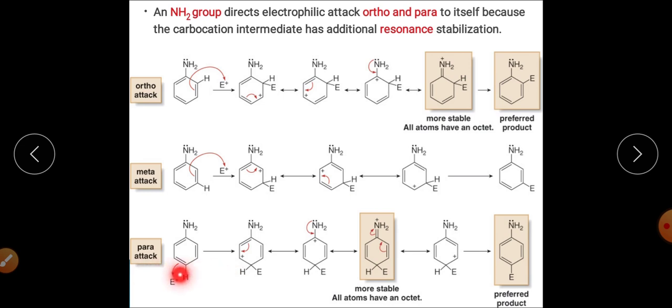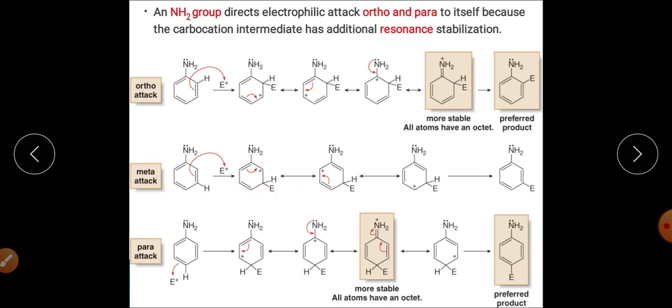When we talk about the para attack, you can see that these are the different resonating structures that can be written. And these are the structures that can be written when we have meta attack in presence of NH2.